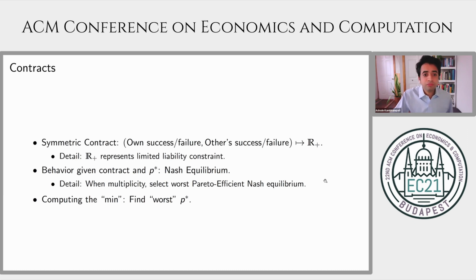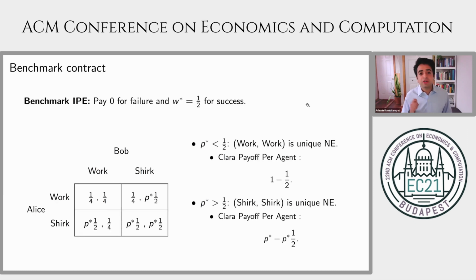So let's see how this works in the very simple independent performance evaluation contract. Suppose Alice and Bob each receive a payment of 0 when they fail at making a sale, and they receive a wage of 1/2 when they succeed at making a sale. And importantly, this 1/2 that they get paid is unconditional on what the other agent's success or failure is. This contract induces the following game between Alice and Bob for a given value of P star, depicted in the bottom left here.